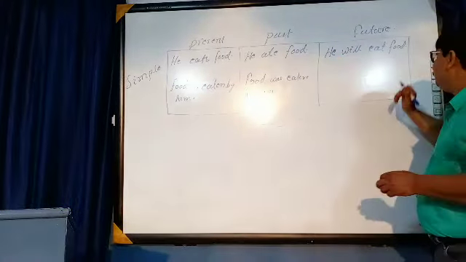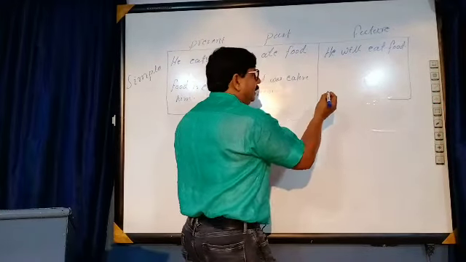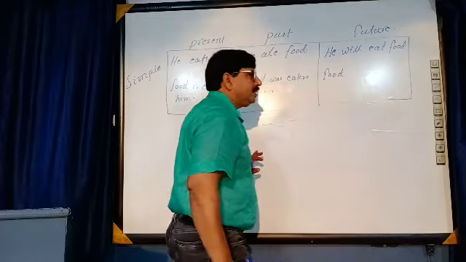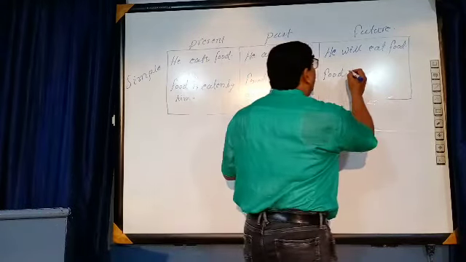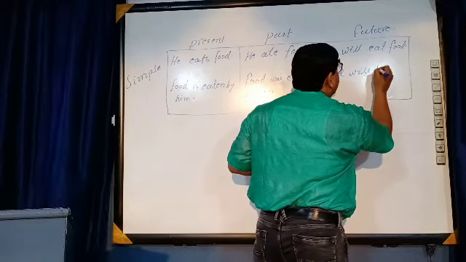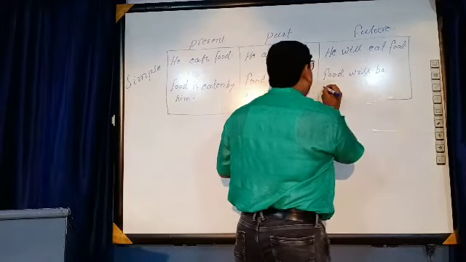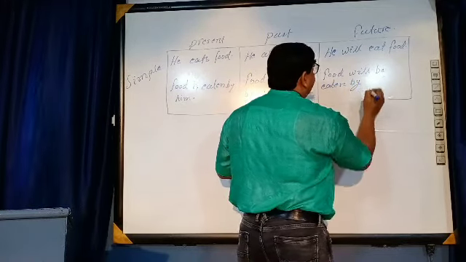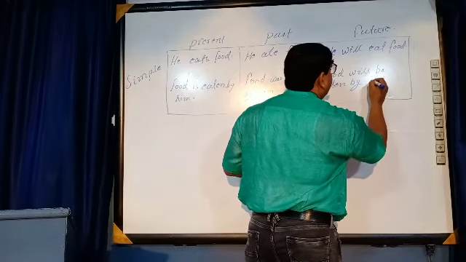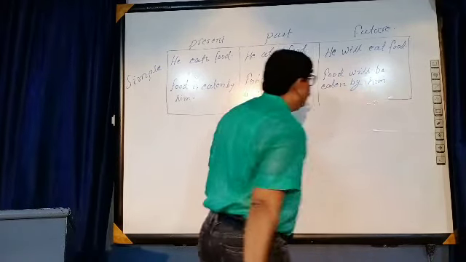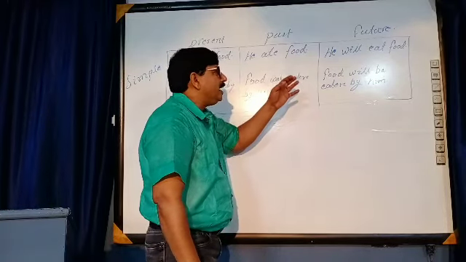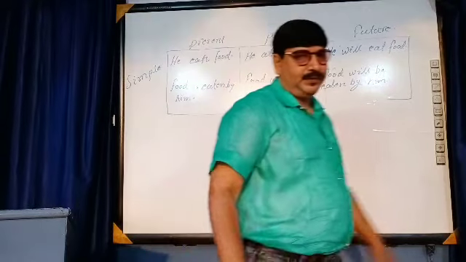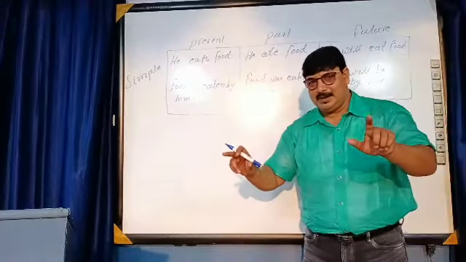Now in the same way, in the future simple, you have to write the object at first. Then according to the object, what should be the verb to be here? Will be. Now verb 3. After that, the preposition by. And in the last, him. Food will be eaten by him. It is the passive voice of this active voice, he will eat food. The first column is already finished.